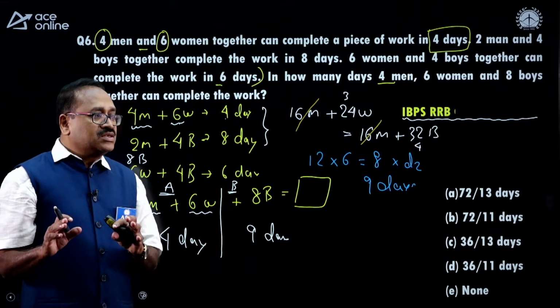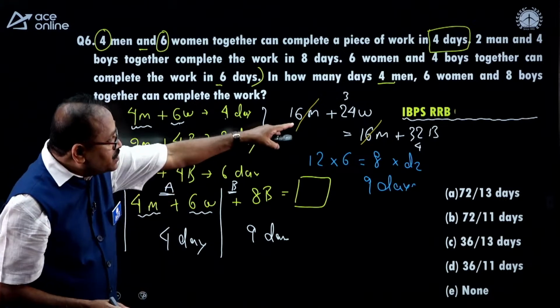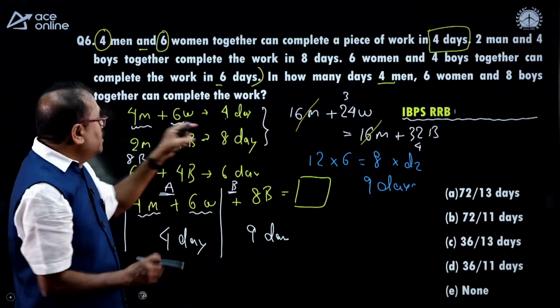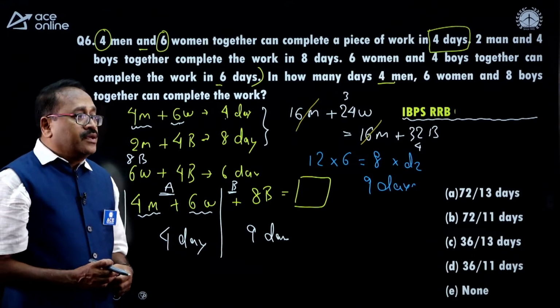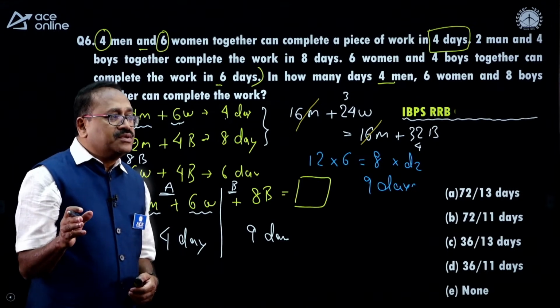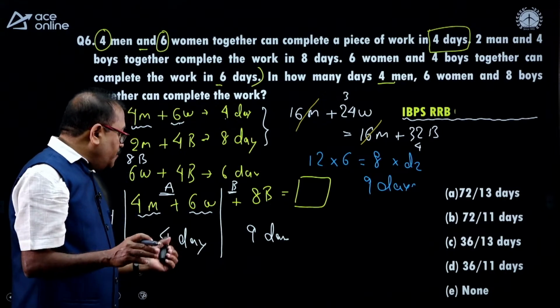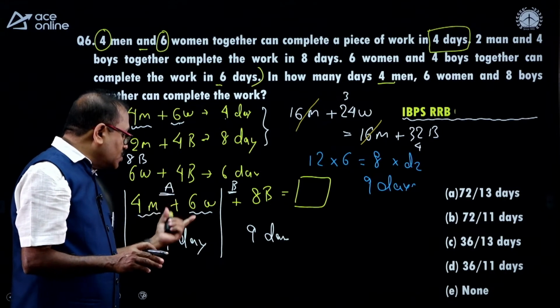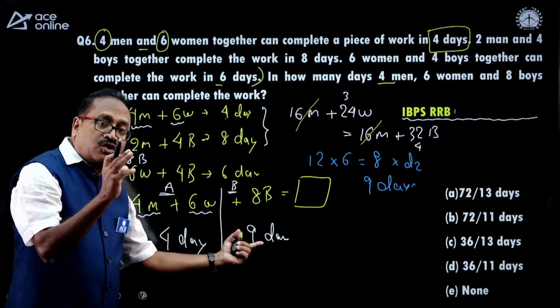Hope the explanation is clear to everyone. And I purposefully put this question because there is a lot of understanding in this particular question. Come on, I hope Pawan can answer the question. Okay, if this group does it in 4 days, this group in 8 days, then together in how many days?